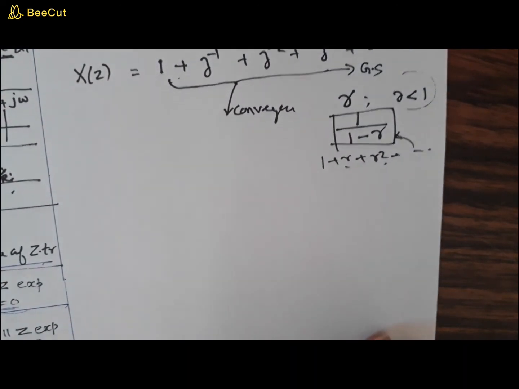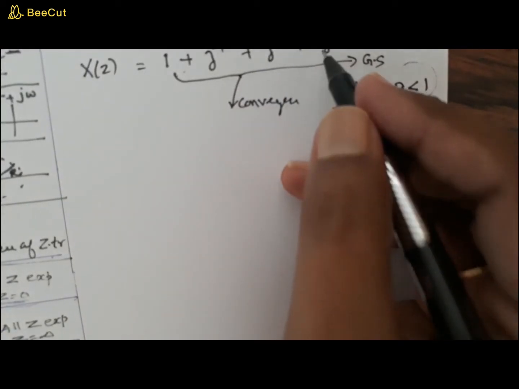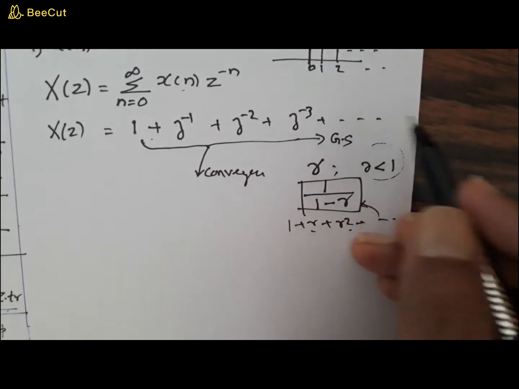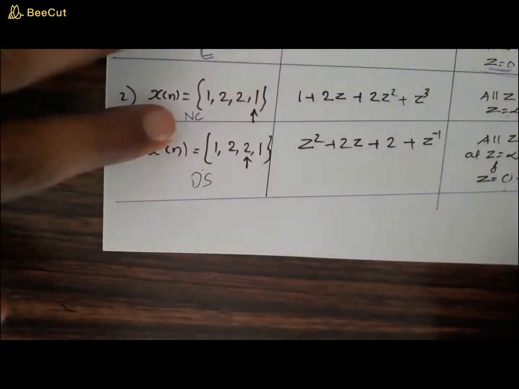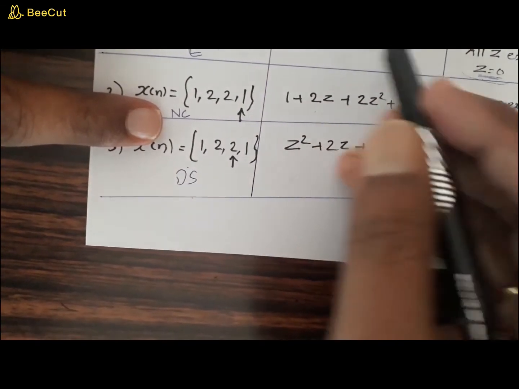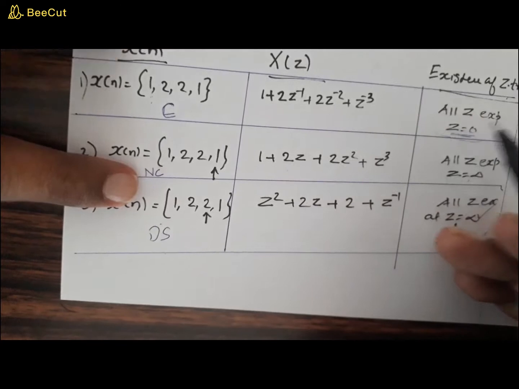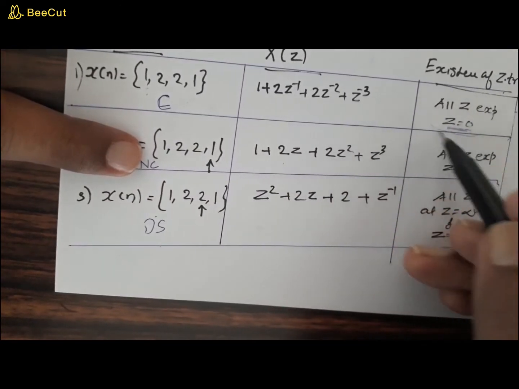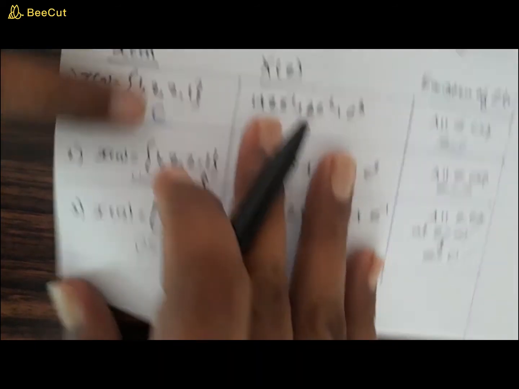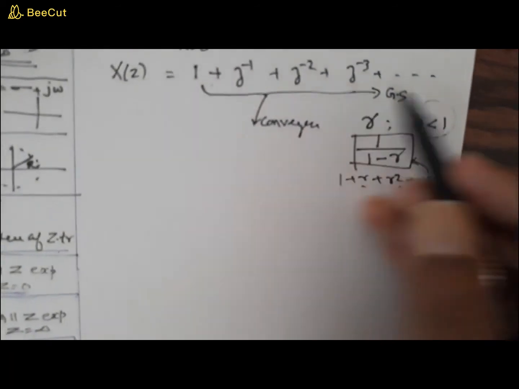Now what about the common ratio in this case? If you write x of z like this, it doesn't have any meaning at all because it goes on to infinity. Of course, when we studied finite duration, this had meaning because it has only some finite terms, and for the existence of the Z transform you only need to specify all z except at z equal to 0. But in this case, it is going on to infinity.